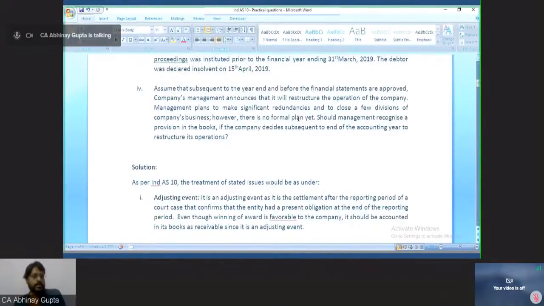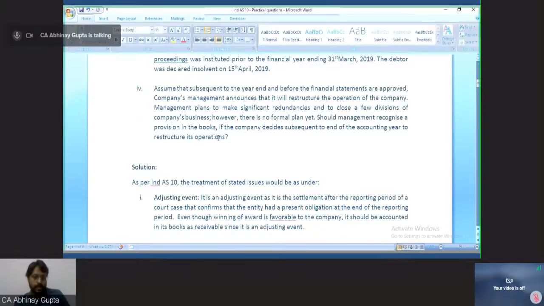Last fact pattern of this question. Assume that subsequent to the year end and before the financial statements are approved, the company's management announces that it will restructure the operations of the company. Management plans to make significant redundancies and to close a few divisions of the company's business. However, there is no formal plan yet. Should the management recognize a provision in the books if the company decides, subsequent to the end of the accounting year, to restructure its operations?